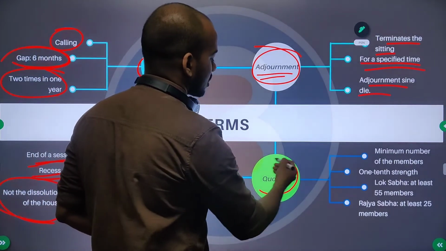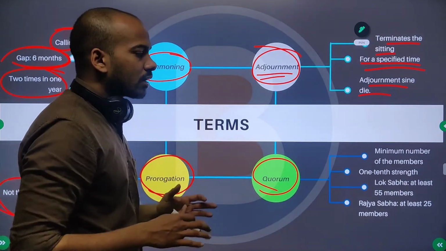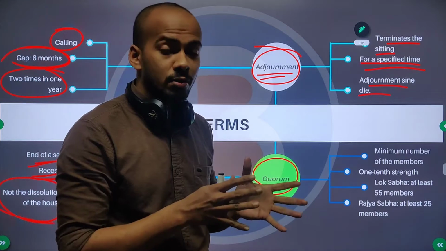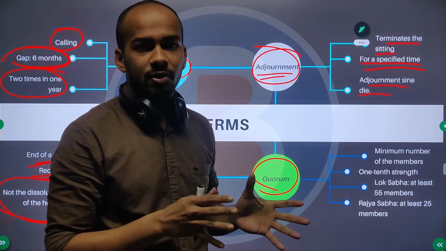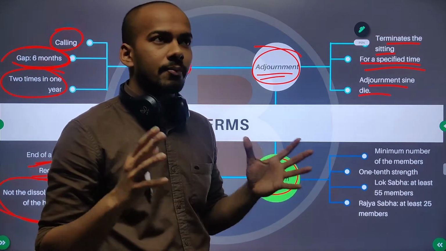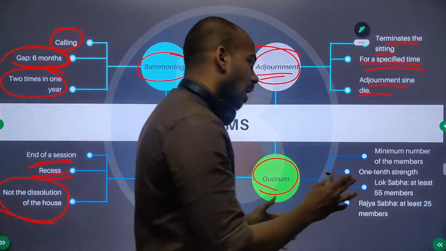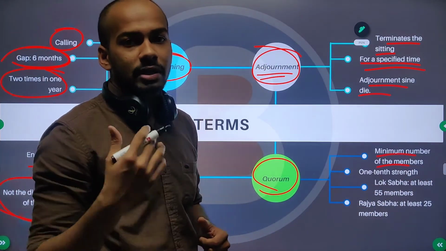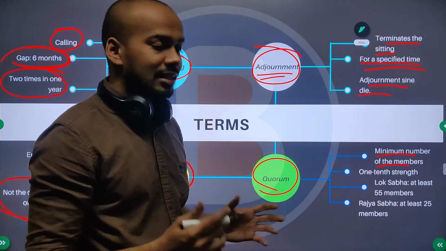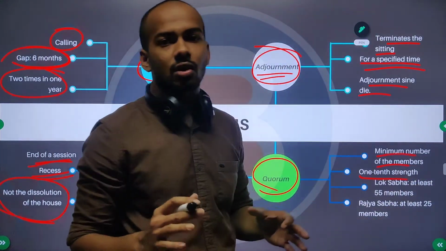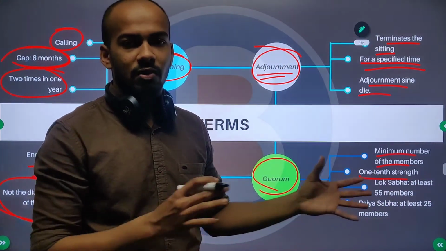Next, another term is quorum. Quorum is the minimum number of members required to be present in the parliament for the parliament business to go on, or for the meeting to happen. The quorum is actually 1/10 of the total strength of whichever house it is.